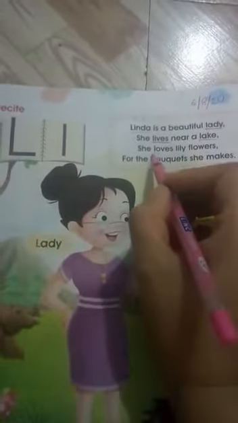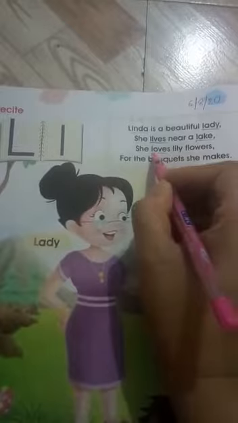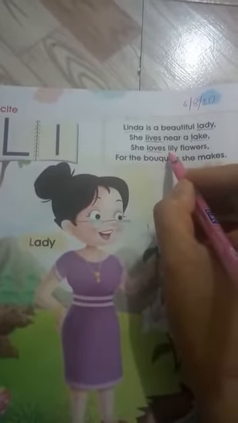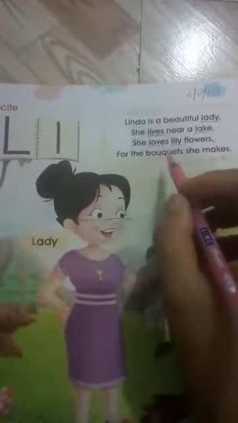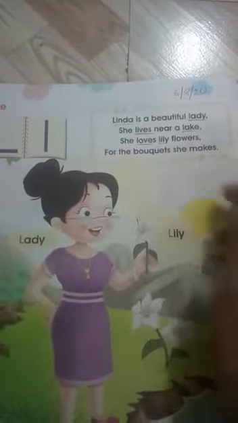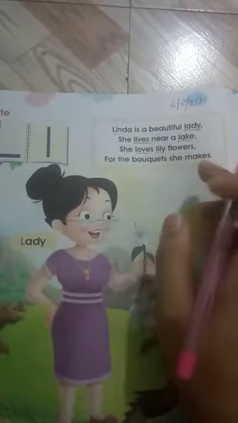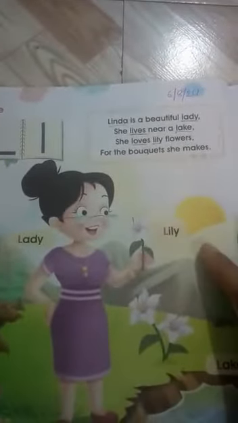She loves, starting letter L. Lily also starting letter L. Flower, starting letter F. Leave it. For the bouquets she makes. In this line you cannot find a word that starts with L. So leave this line. In this way you will complete it. Okay. This will be your homework.